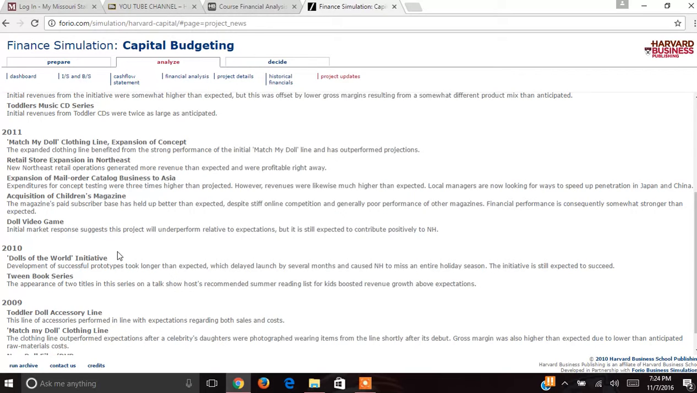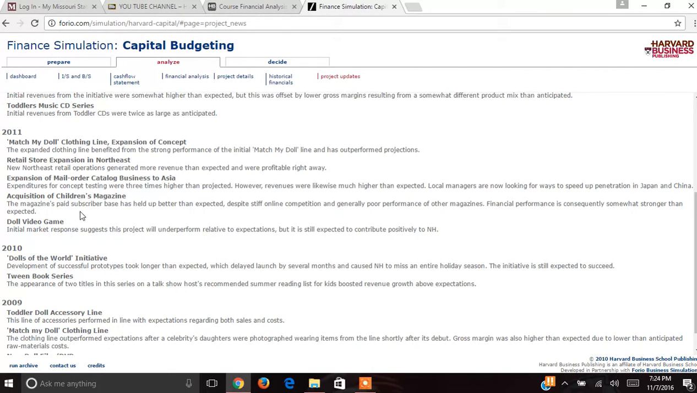For the Dolls of the World initiative, I chose to do this project because, although it had a payback period of a little over 9 years, the net present value was 6.32 and the internal rate of return was at 19.9%, which are both acceptable. The profitability index was 1.51, which is also acceptable because it is greater than 1.